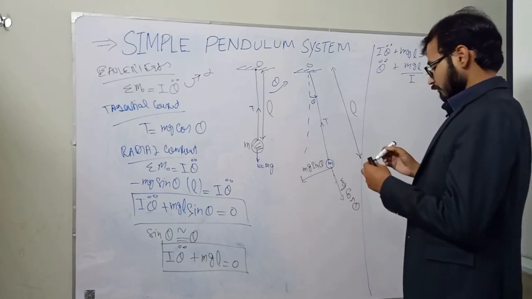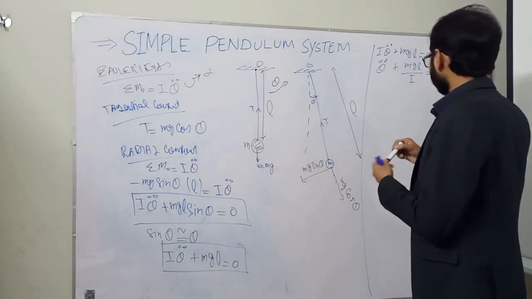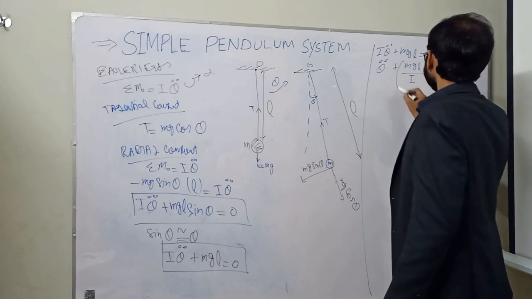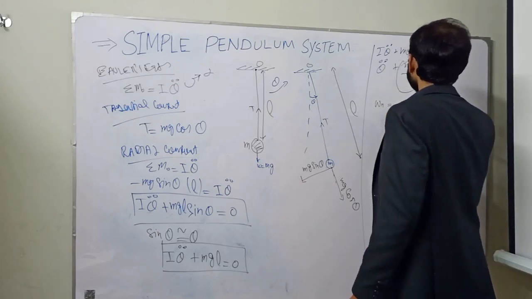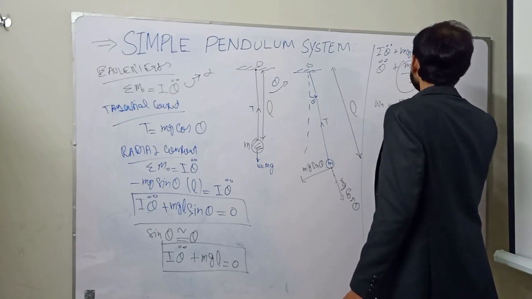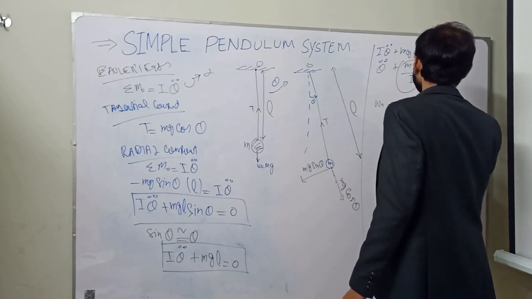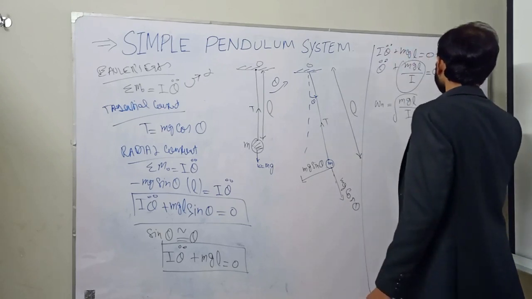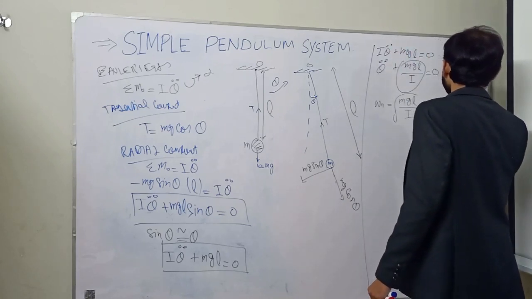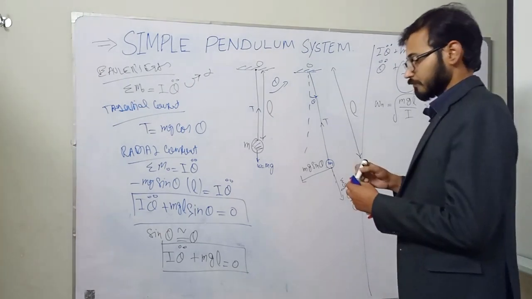So this component is omega n squared. What is omega n? Omega n is equal to the square root of mgL divided by I. This is the rotational natural frequency of the system for the simple pendulum system.